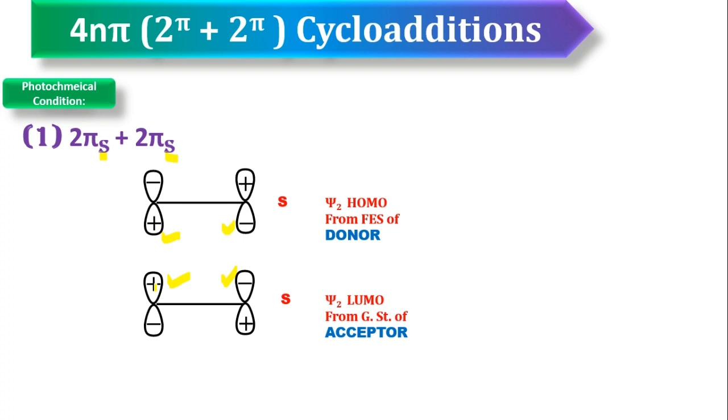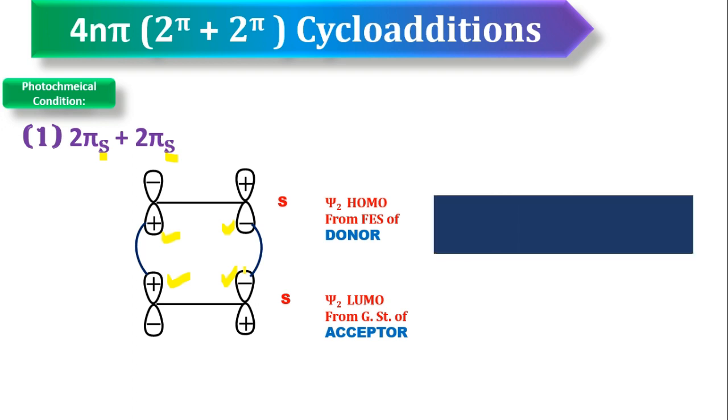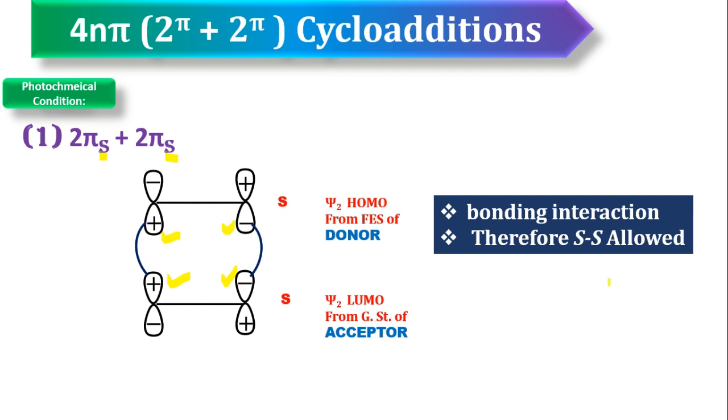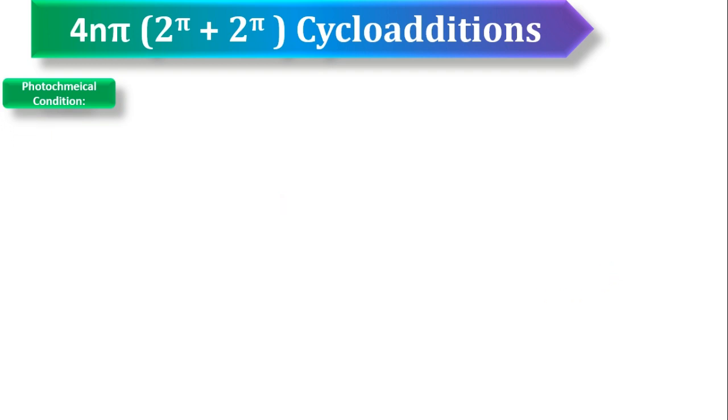Now connect these two, yes, and again connect these two, yes. So plus interacted with plus, bonding interaction, minus interacted with minus, bonding interaction. So that means supra mode of addition gives bonding interaction, therefore under photochemical condition supra is allowed. So next, the second one, supra antra mode of addition.